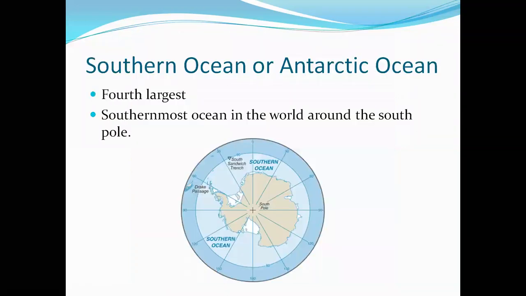Next is the Southern Ocean or Antarctic Ocean. Okay, Antarctic Ocean or Southern Ocean is the fourth largest ocean on our planet. Now you know our Earth has two poles, South Pole and the North Pole, right? So Southern Ocean is towards the South Pole. You can see here, here it is the South Pole, and here you will find the Southern Ocean. Okay, so basically this area is covered by Southern Ocean.